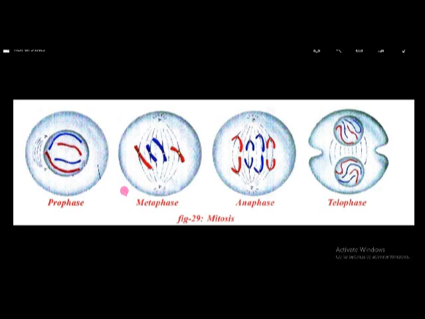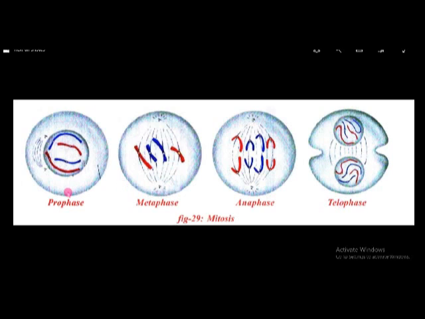And during the metaphase, spindle fibers are formed, and these chromatids, these chromosomes, reach the center of the cell. And during the anaphase, the chromatids separate and move towards the poles. And during the telophase, the moving is done, and the cytoplasm divides, the nucleus is again formed, and the cell divides into 2.